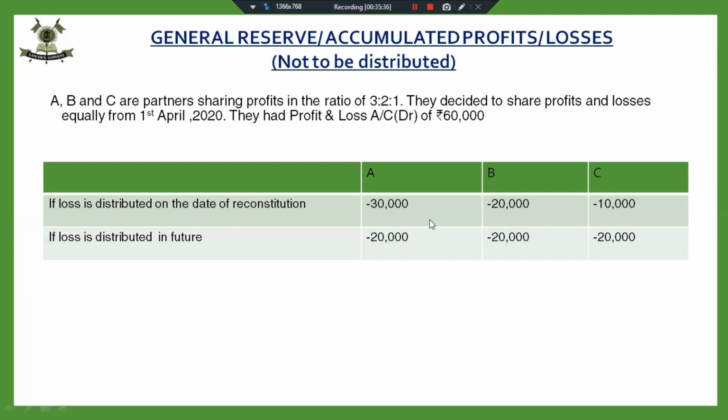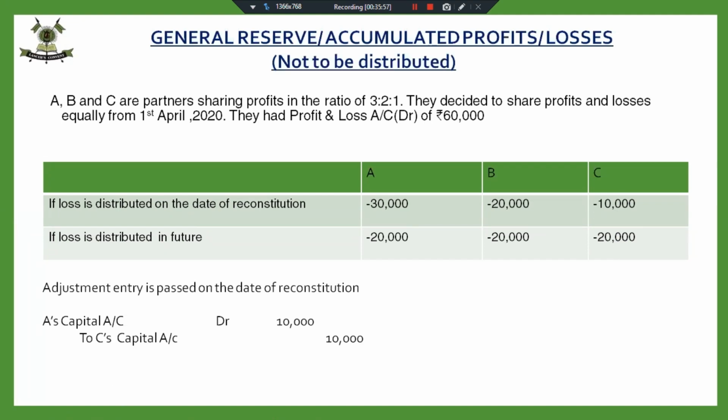If they want that losses and profits not to be distributed on the date of reconstitution, the partner who is gaining will have an objection, and our entry will be reverted. In this case, it will be A's capital account debited to C's capital account. It will not be gaining to sacrificing, it will be sacrificing to gaining.